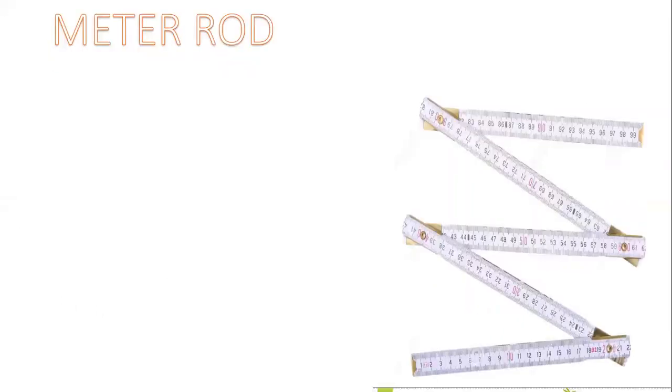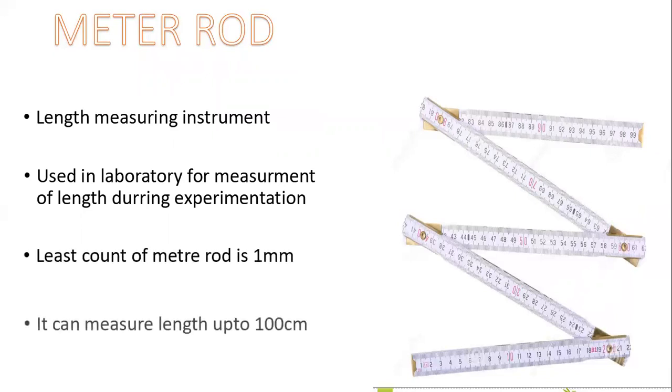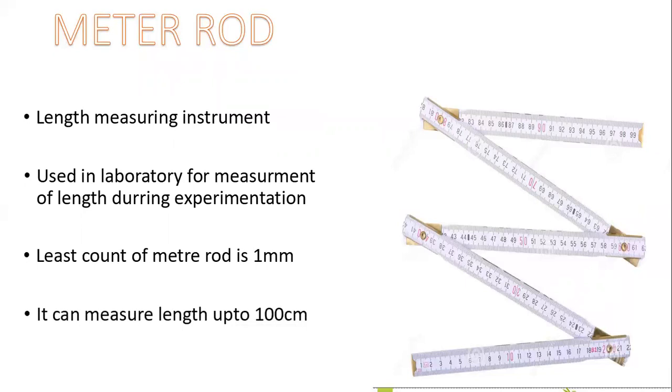The meter rod is a length measuring instrument used in the laboratory for the measurement of length during experimentation. The least count of a meter rod is 1 millimeter. It can measure length up to 100 centimeters.